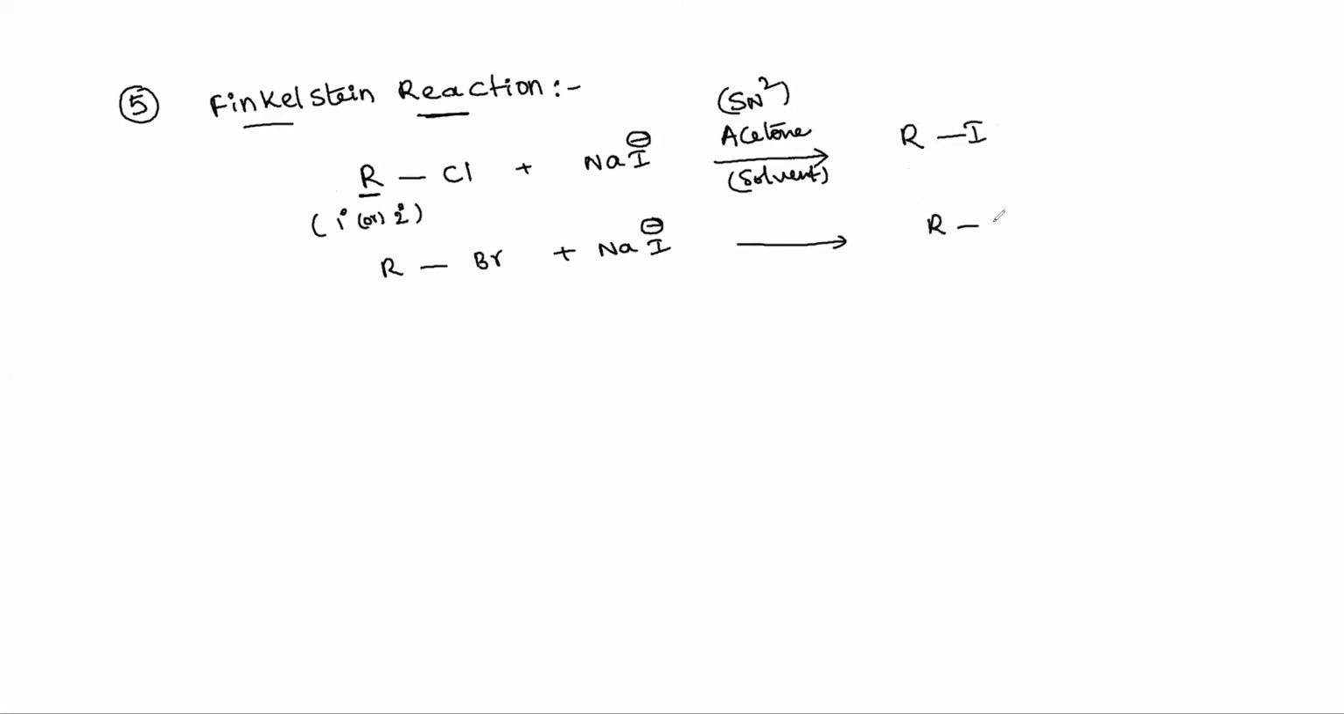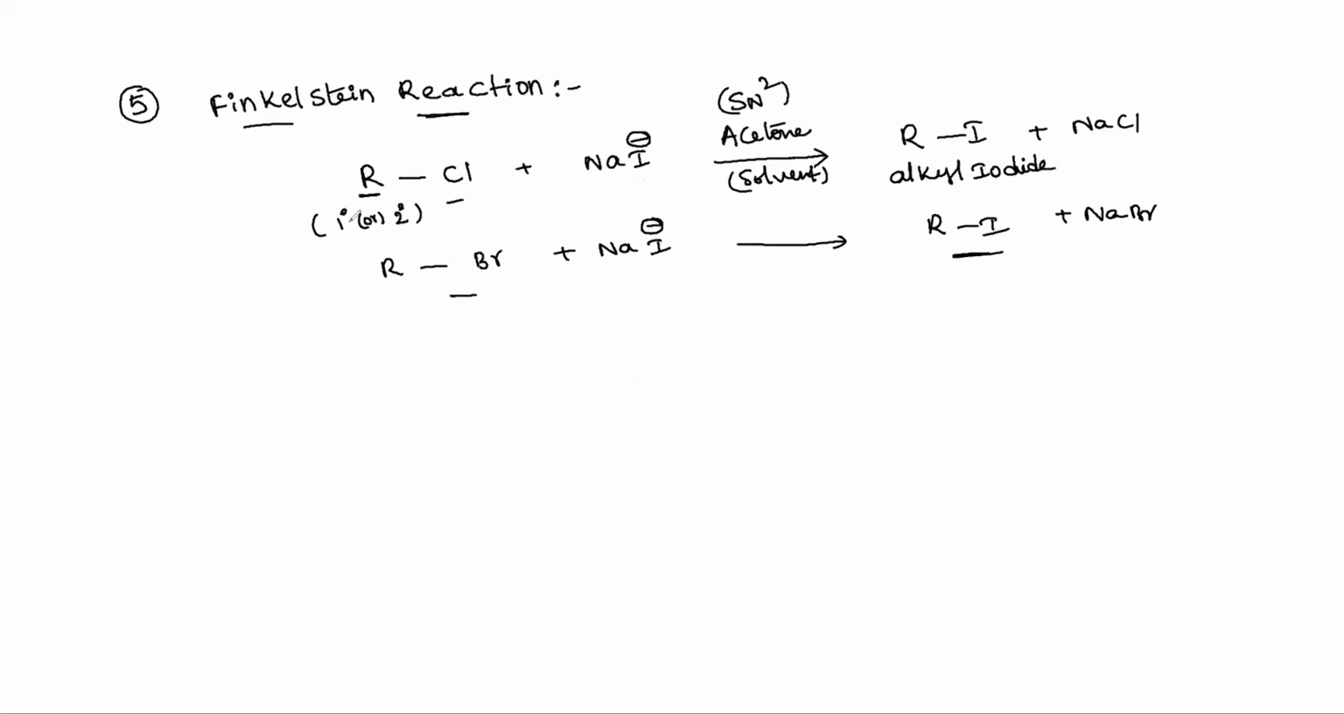The byproduct is NaCl or NaBr, sodium chloride or sodium bromide. This means one halogen is converted into another halogen. Alkyl chlorides or alkyl bromides are converted into alkyl iodides: they react with sodium iodide in the presence of acetone solvent to produce alkyl iodide. Alkyl iodide is the product.